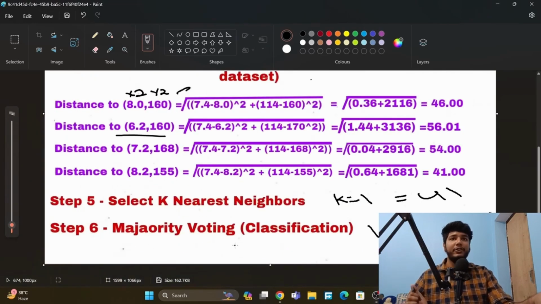And we will do majority voting. So here we have 2 comedy and 1 action. So majority voting goes to comedy. So our movie, Sonic the Hedgehog, is a comedy movie. So we have predicted the movie. So hopefully you have understood this.